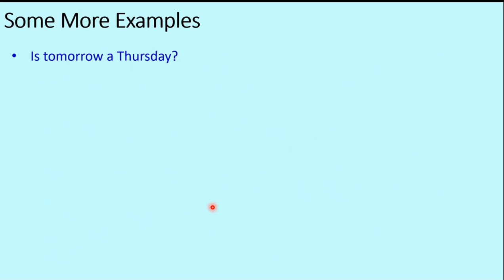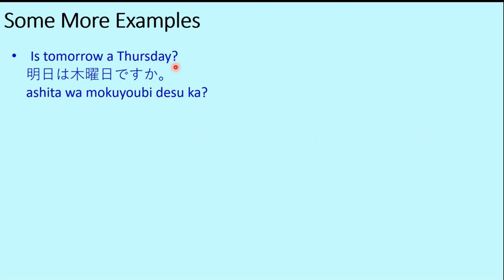Let's look at some more examples. Is tomorrow a Thursday? So till now, the examples that we have seen are all statements, but here it is a question. We know that to ask a question in Japanese, we end the sentence with the ka particle. So is tomorrow a Thursday? How shall we say this in Japanese? Ashita wa mokuyobi desu ka? Ashita is tomorrow, mokuyobi is Thursday, and desu ka means is it? Is tomorrow a Thursday? Ashita wa mokuyobi desu ka?